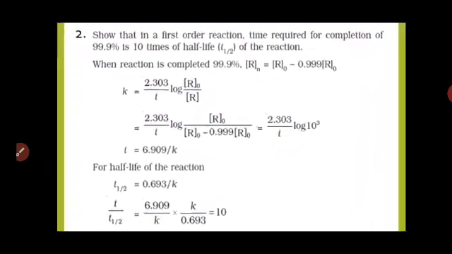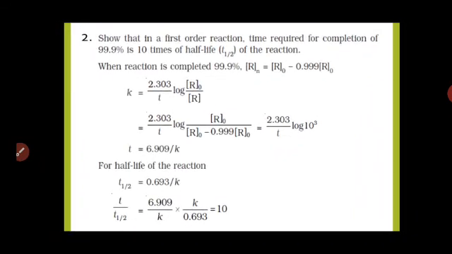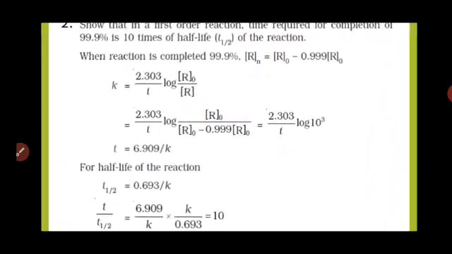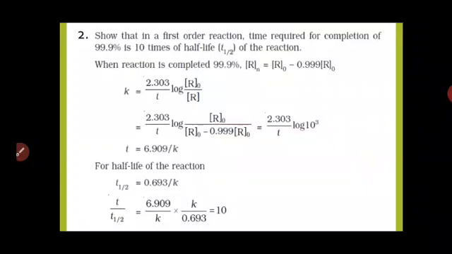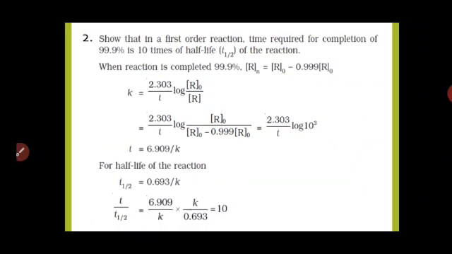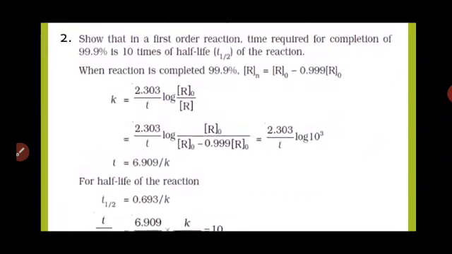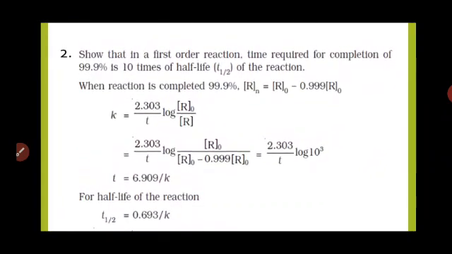Similarly, now show that for a first order reaction, the time required for completion of 99.9% is 10 times the half-life of the reaction, meaning at 50%. When the reaction is 99.9% completed, R is equal to R0 minus 0.999 R0, where R0 is the initial concentration.